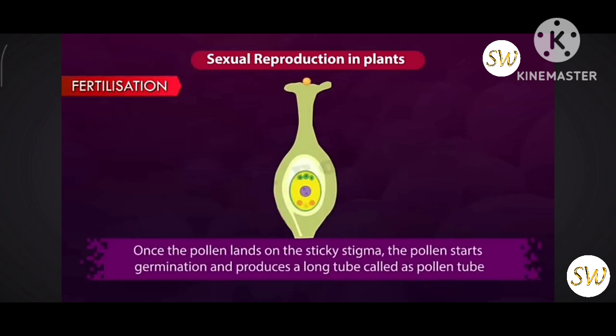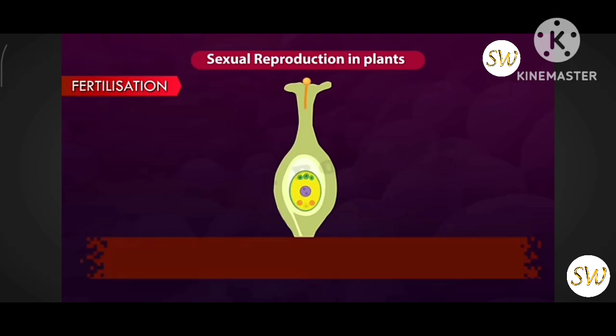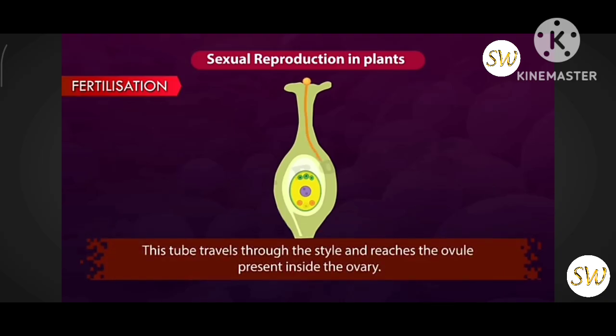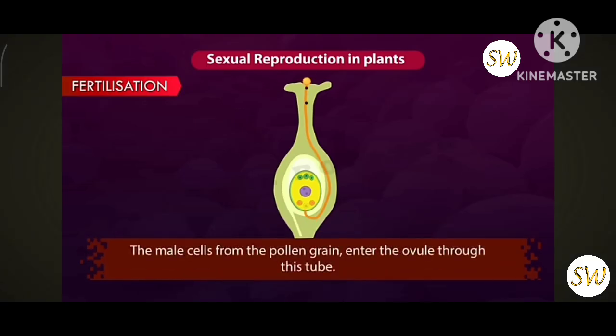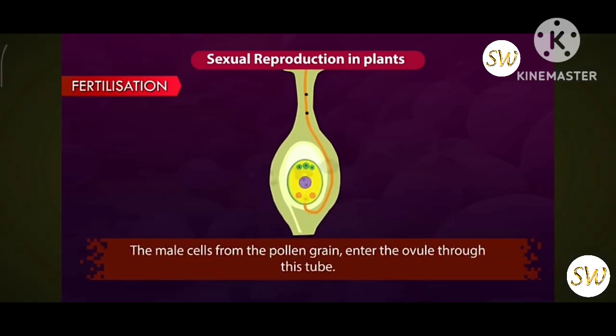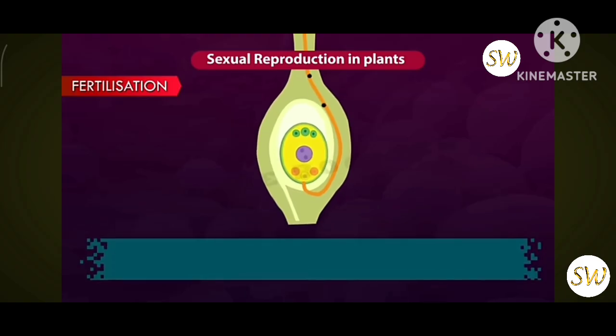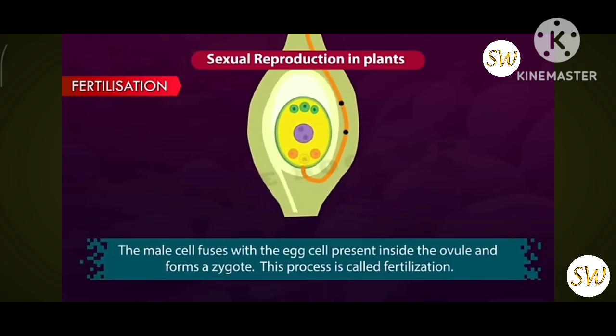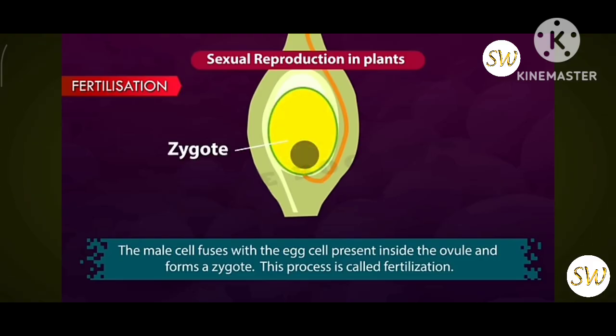Fertilization. Once the pollen lands on the sticky stigma, the pollen starts germination and produces a long tube called as pollen tube. This tube travels through the style and reaches the ovule present inside the ovary. The male cells from the pollen grain enter the ovule through this tube. The male cell fuses with the egg cell present inside the ovule and forms a zygote. This process is called fertilization.